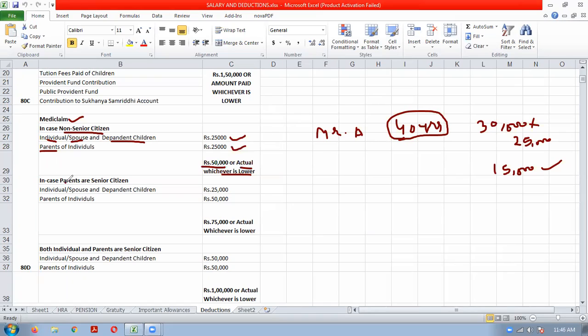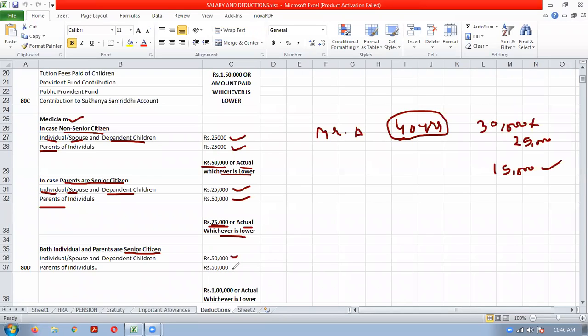The second case can be that the individual is less than 60 years, but the parents are more than 60 years. In that case, for the individual, spouse, and dependent children, 25,000 maximum, and for parents 50,000. So the total will be 75,000 or actual, whichever is lower. The third situation can be that both are senior, the individual, spouse, dependent children, and the parents, both more than 60.